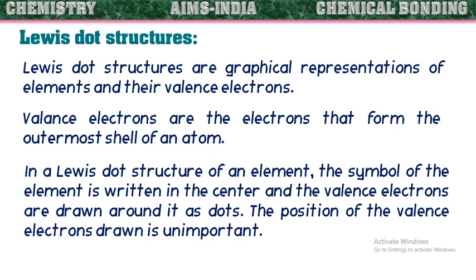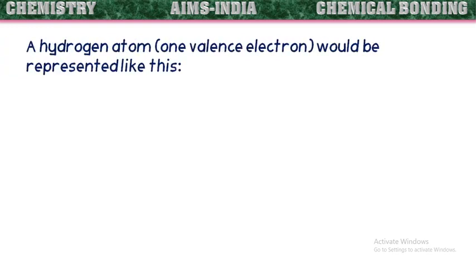Of course, the position of the valence electrons drawn is unimportant. For example, a hydrogen atom with one electron would be represented like this because hydrogen has only one electron. So first the symbol of hydrogen is written and a dot is kept representing its valence electron.